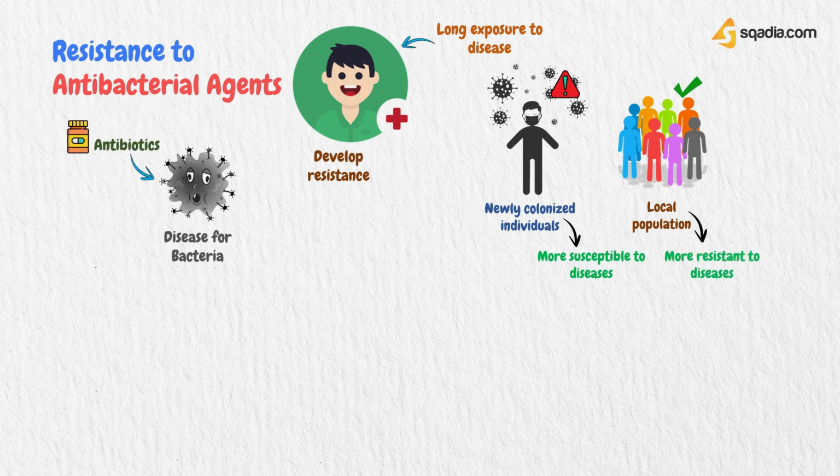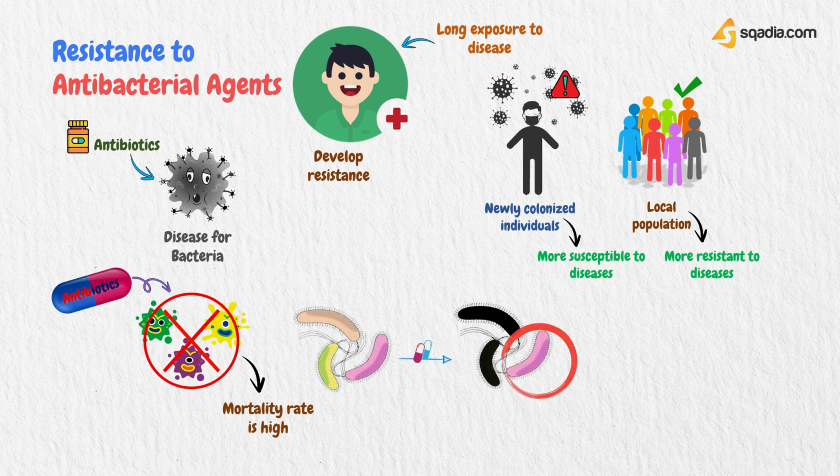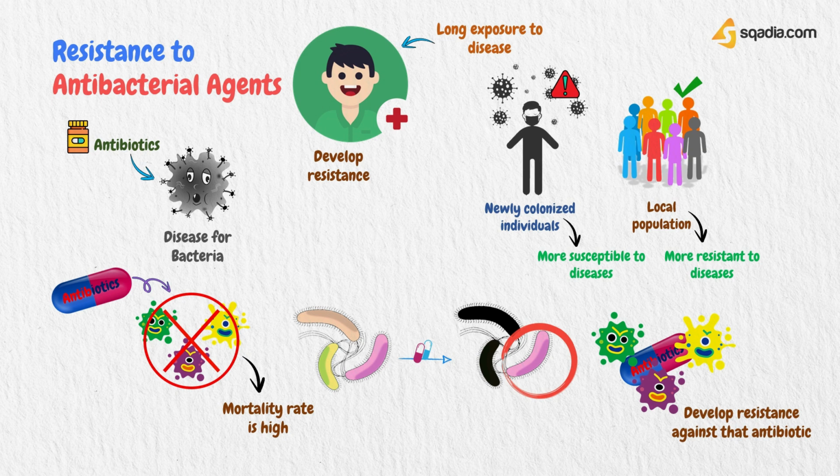Similarly, antibiotics represent, in a sense, a disease for bacteria. When first exposed to a new antibiotic, the susceptibility of microbes tends to be high, and their mortality rate is also high. There may be only a handful of survivors from a population of billions that have developed resistance against that antibiotic.